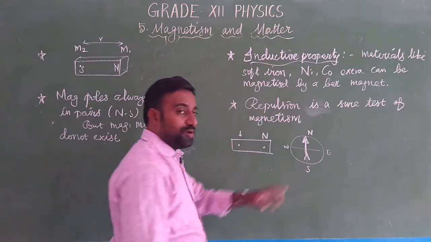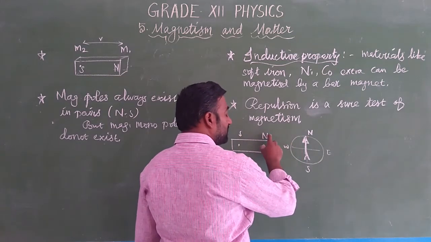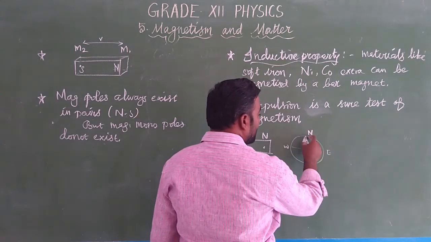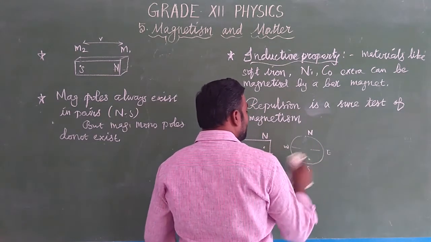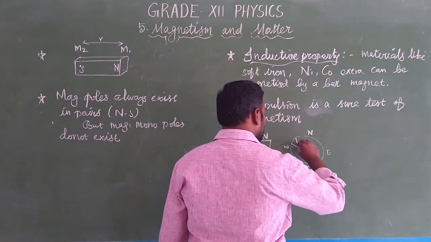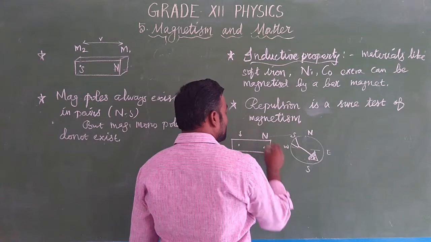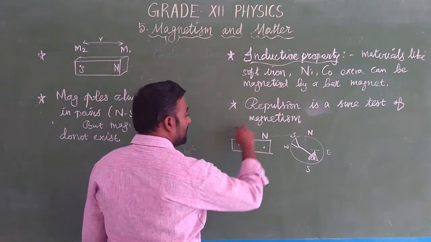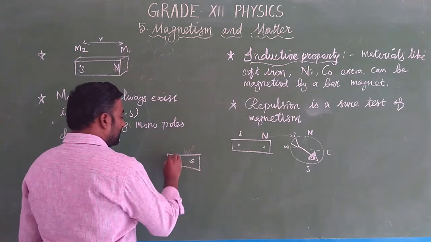While you are bringing this small compass needle near the north pole, the needle north and the bar magnet north always repel each other, which means the north pole of the magnetic needle is repelled away by the north pole of the bar magnet, whereas the south pole of the needle is attracted towards the north pole. Okay, similarly, at the other end only attractions occur, but the same ends are repelled. Similarly, we have a magnetic south and this is magnetic north.